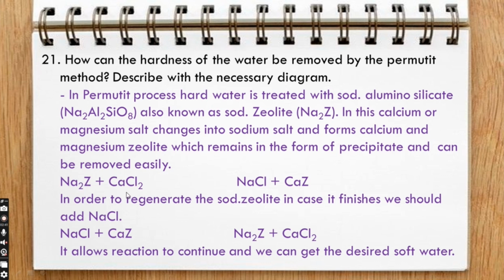Na2Z + CaCl2 gives 2NaCl + CaZ. In order to regenerate the sodium zeolite, in case it finishes, we should add NaCl. NaCl + CaZ gives Na2Z + CaCl2. It allows the reaction to continue and we can get the desired soft water.